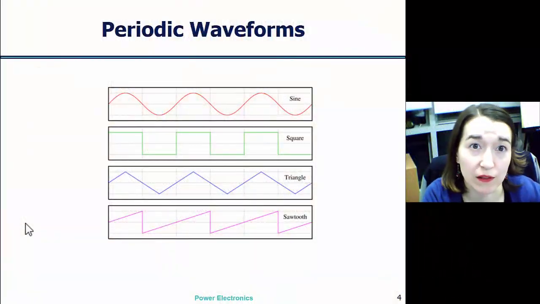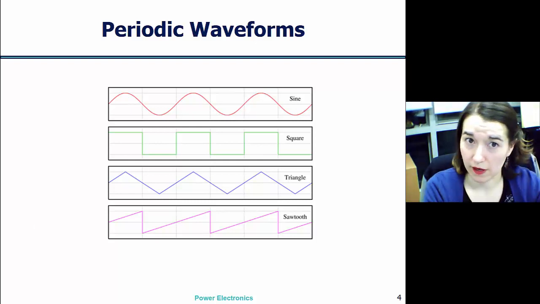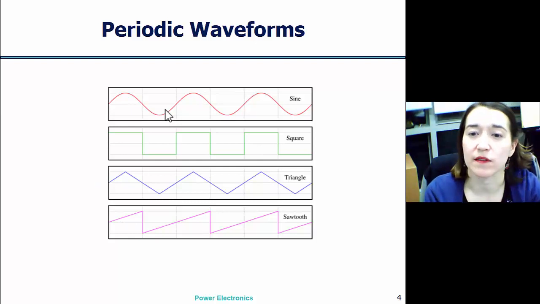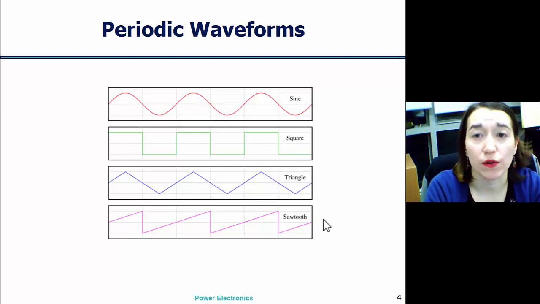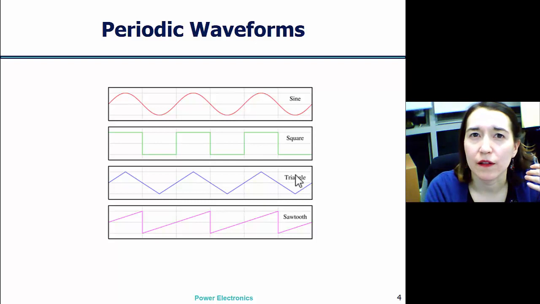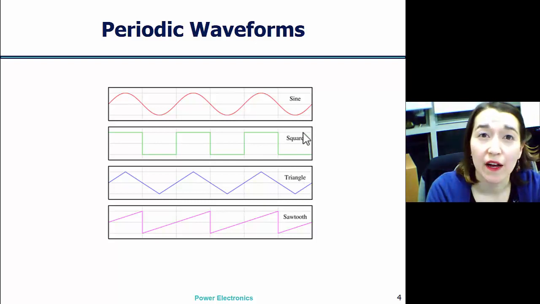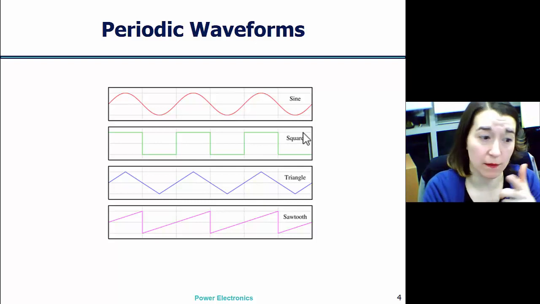In power electronics, we work with a lot of periodic waveforms. A common one you'll see is a sine wave. I think people are familiar with that. We also may work with other types such as square, triangle, or sawtooth. When working with these kinds of waveforms, we want to look at some different values about them. And the two main things we'll want to look at are the average value and the RMS value.